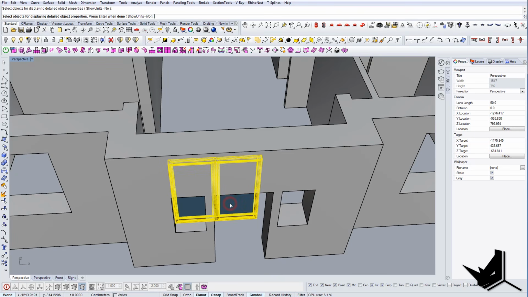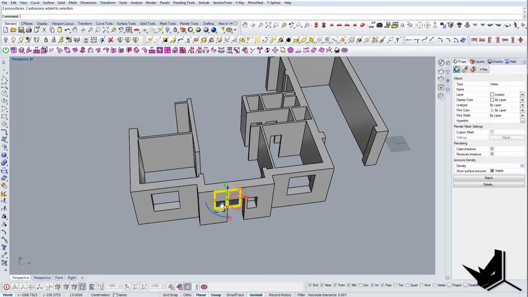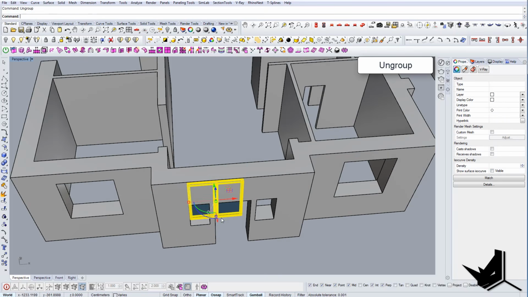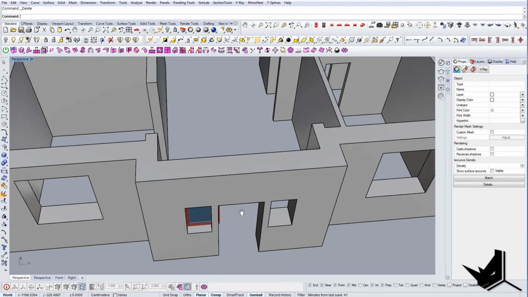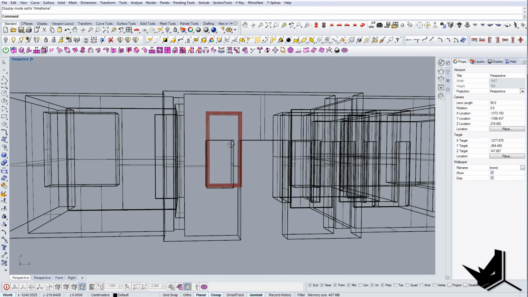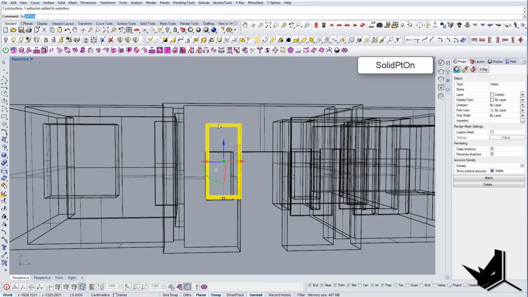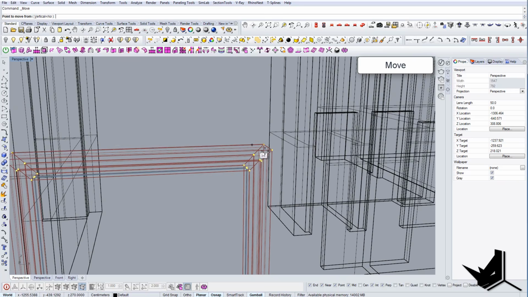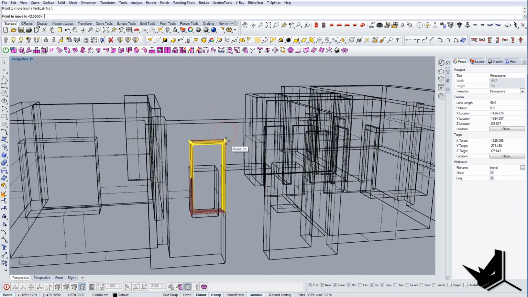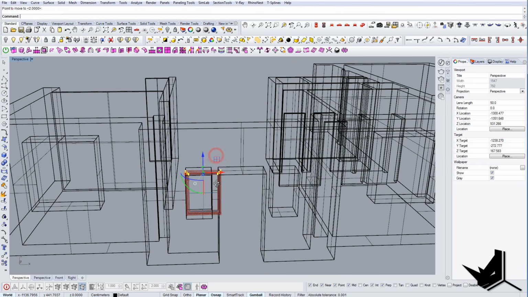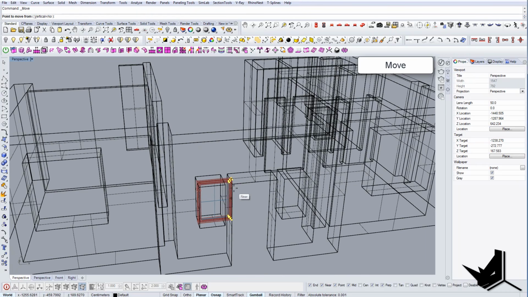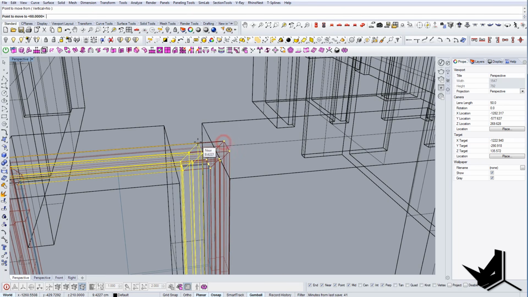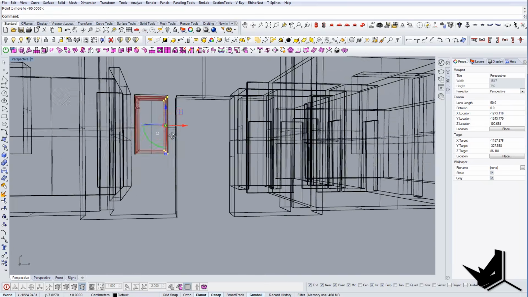So what I'm gonna do here, I'm gonna basically ungroup all of this. I'm gonna delete this first one, and I'm gonna just simply use solid points on, and I'm gonna move all of those points in the correct height like this. And this way we know that the window is the correct size.